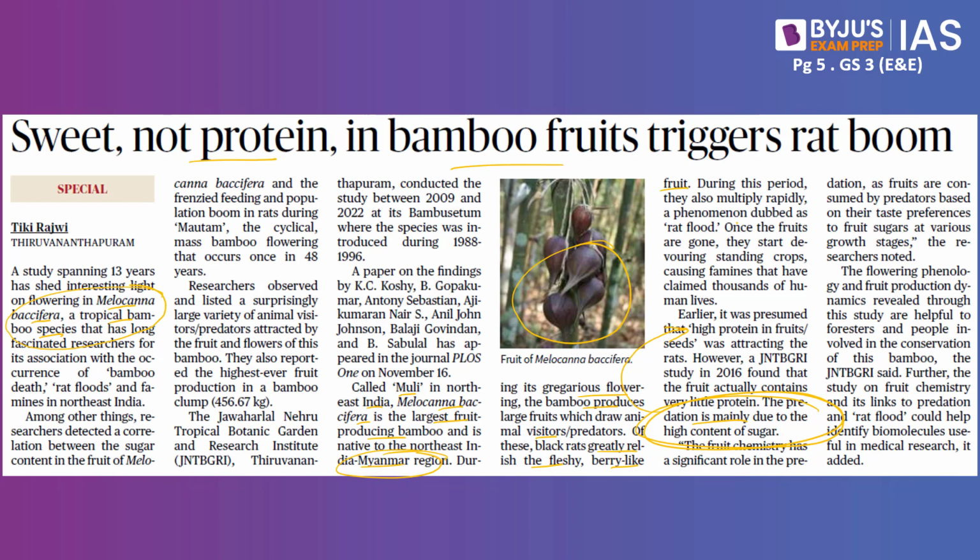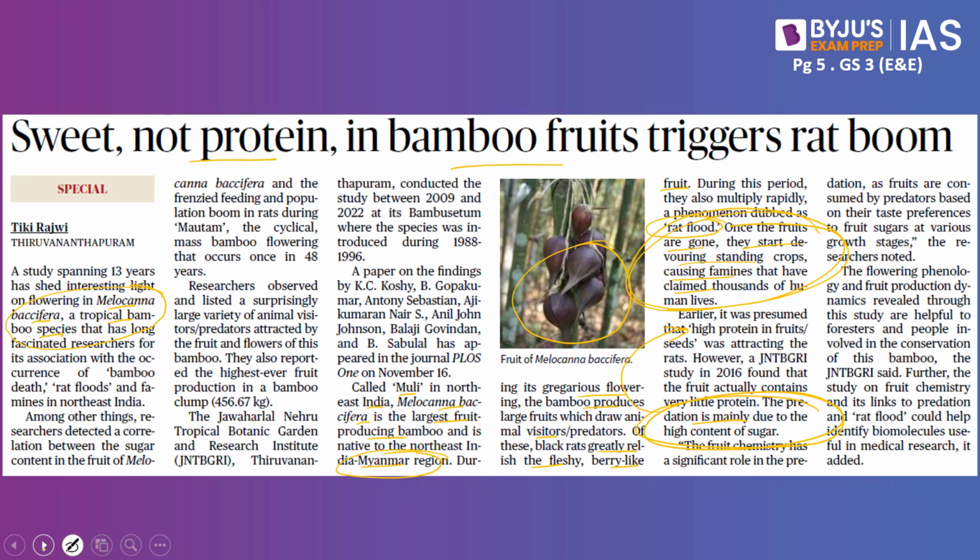Also note, during the flowering season of this bamboo, the rats also multiply, which is called the rat flood, and once the fruits are gone, they start devouring the standing crops, causing famines that have claimed thousands of human lives as well. This happens to be another concern that is associated with these rats.